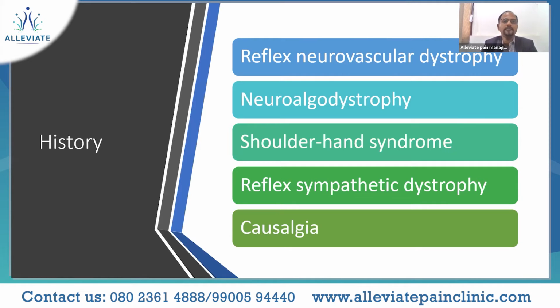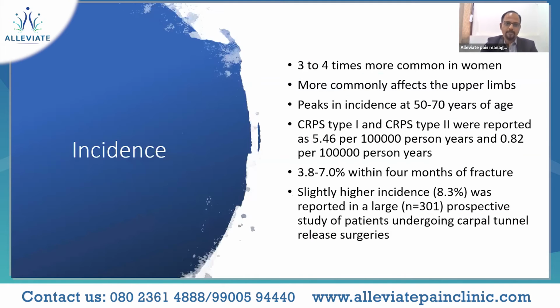And then historically important causalgia, which was actually found in war victims following a bullet injury. The term causalgia means burning sensation. They used to present with burning pain in the post-war victims following a bullet injury, which is commonly noticed, and that is why it was termed causalgia. Finally, we have landed on the terminology which sums it up, that is chronic regional pain syndrome. The incidence of which is 3 to 4 times more common in women, and it more commonly affects the upper limbs.